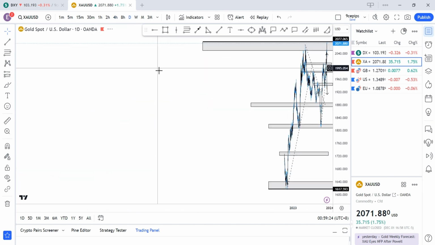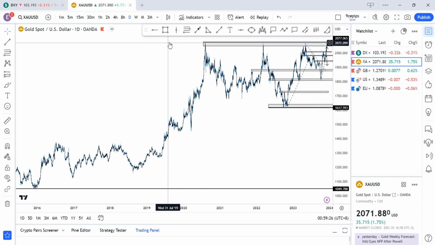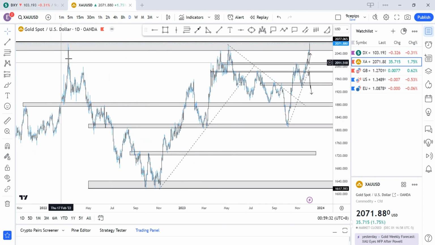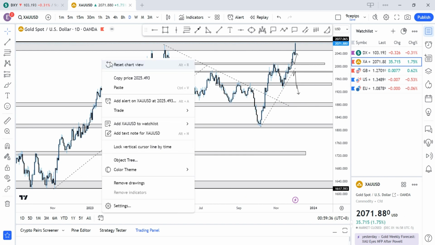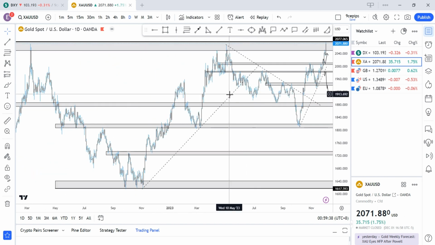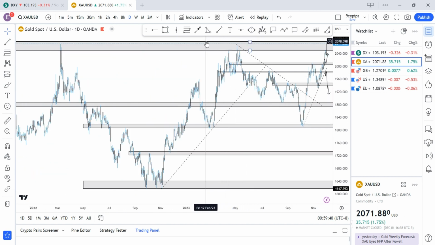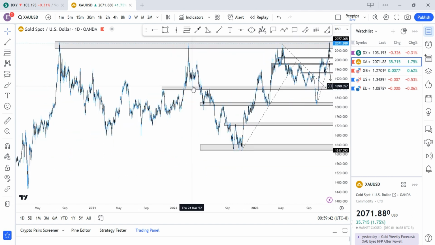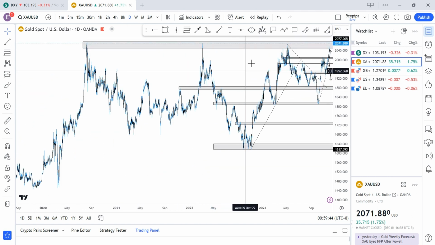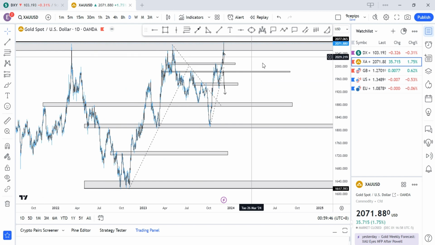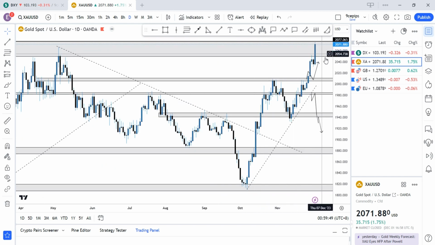And possibly, if you look at the daily time frame, you see price back to the top highs it made back in August 2020, and basically here again in March 2022. So gold is really almost at the all-time high here, and possibly we might see price break that region this time around and start creating a new high, or maybe on Monday we'll get a rejection first before that.